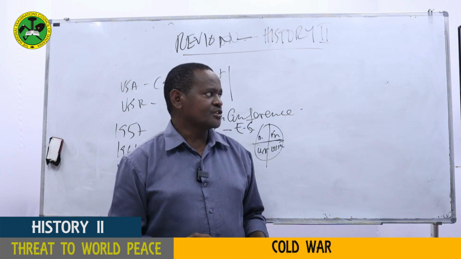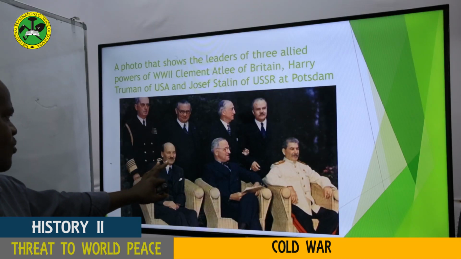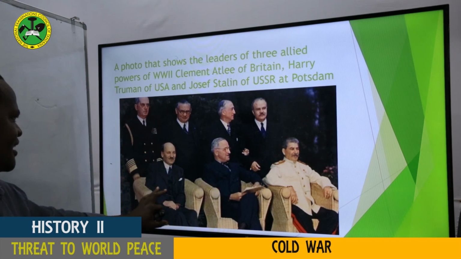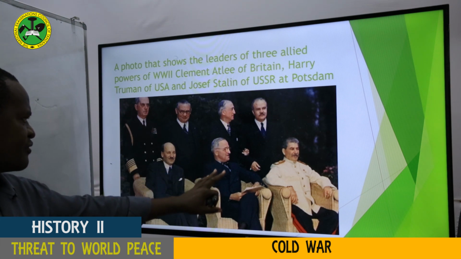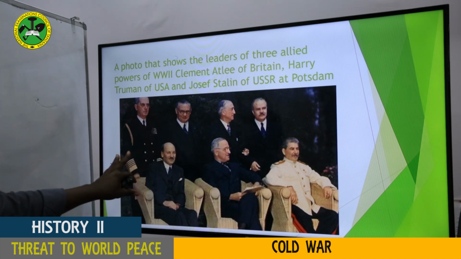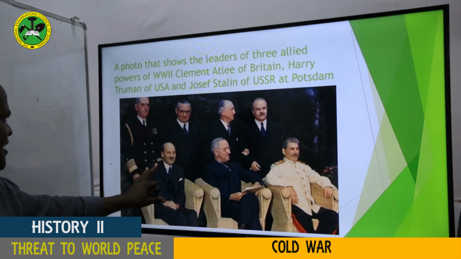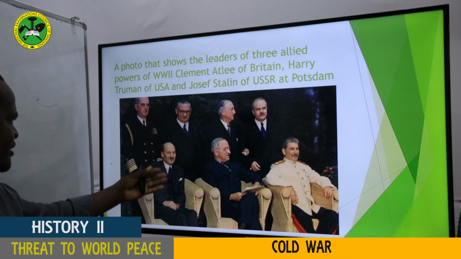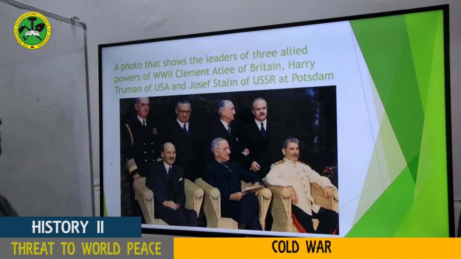My dear students, this is the picture that shows the leaders who were there at the Potsdam Conference. As you can see, this is the British Prime Minister, Clement Attlee. And this is Harry Truman of the United States of America, and this is Joseph Stalin. Even when you look at these faces, my dear students, probably except Clement Attlee, he was looking somehow relaxed because he was new by then. Remember, he just came to the conference late to replace Winston Churchill, who was just defeated in the election.